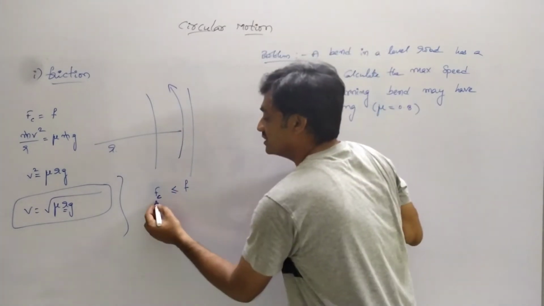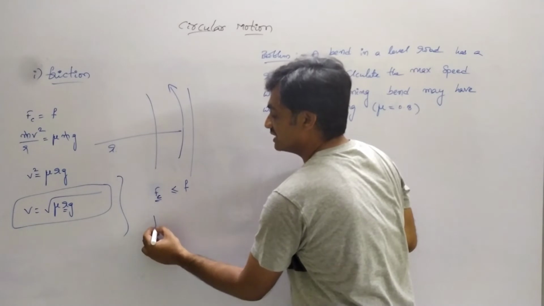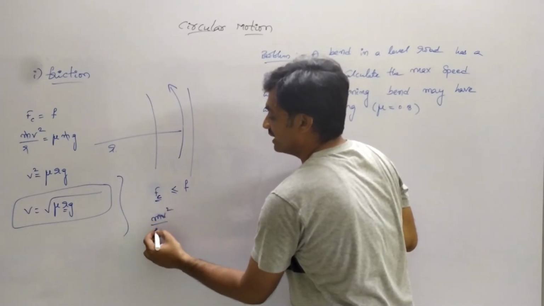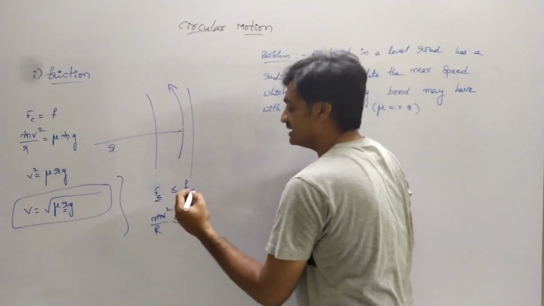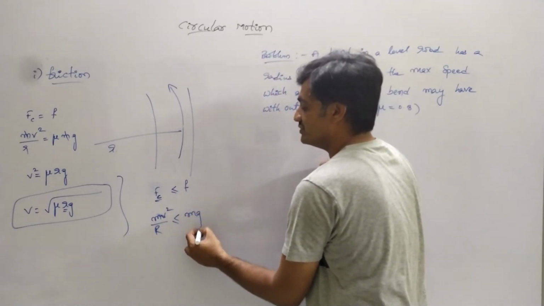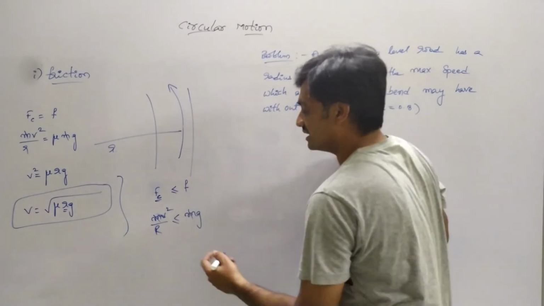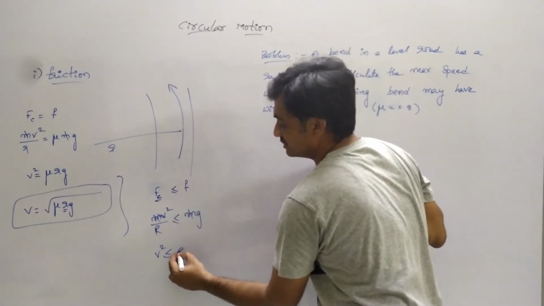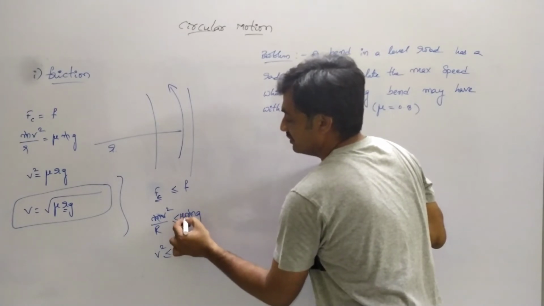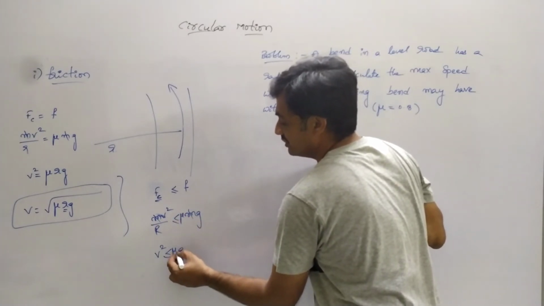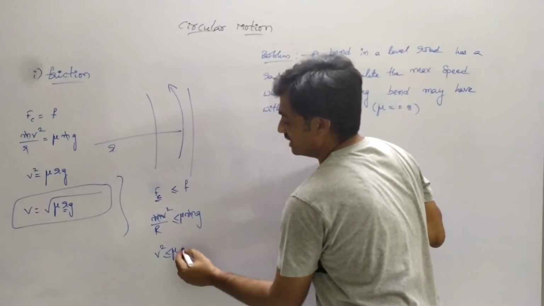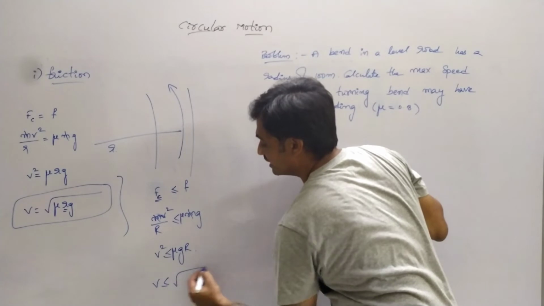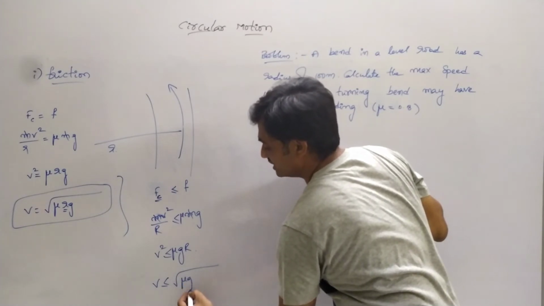As we know, the centripetal force is nothing but mv square by r, which is less than or equal to mu mg, and here m gets cancelled. So v square is less than or equal to mu gr, whereas v is less than or equal to under root of mu gr.